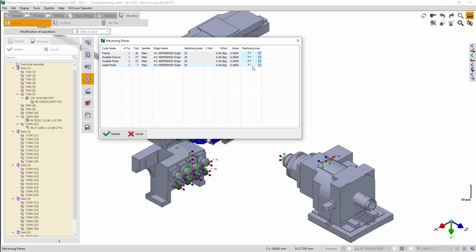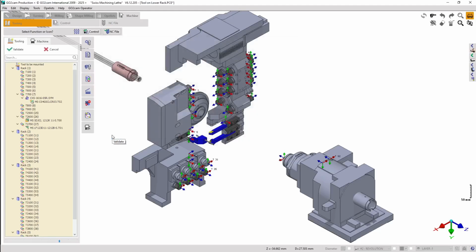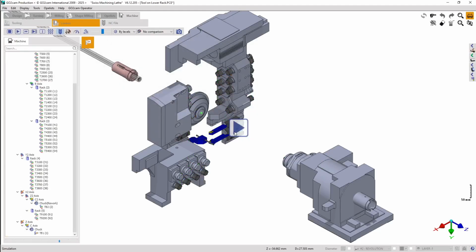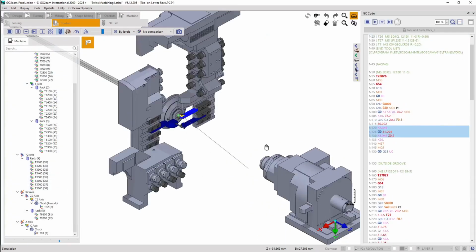Here the axis for the finishing cycle is in X negative. Simply click on the arrows here to change it to the X positive direction, and we can validate. The simulation of the operation is carried out properly in the required orientation.